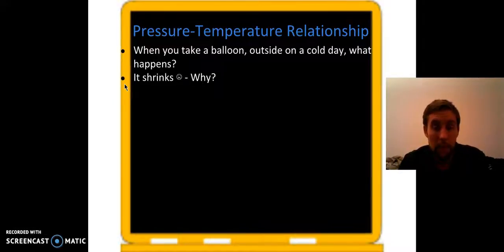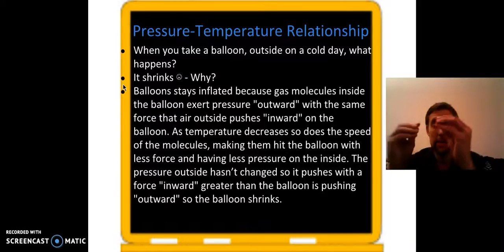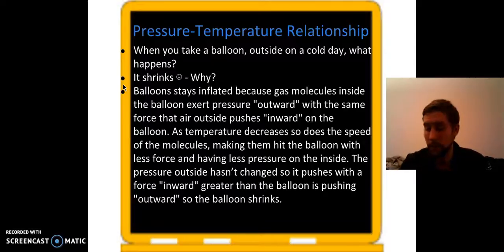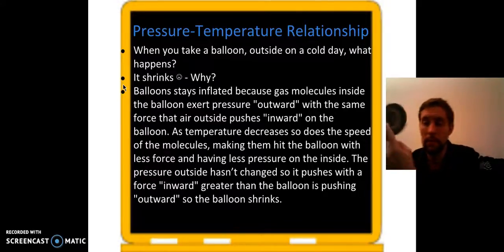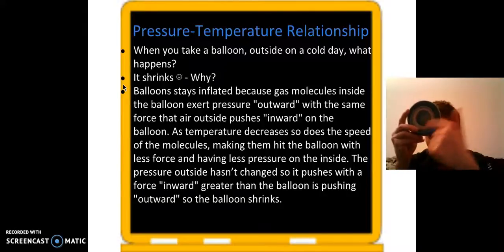Why? Well, this is the part where kinetic molecular theory ties in really well. Why is that balloon becoming smaller? It's not losing any particles. The balloon's not losing the helium or whatever gas you have in there. A balloon stays inflated normally because the gas molecules on the inside are bouncing around, putting pressure on the outside of the balloon. So if this is my balloon, there are little particles bouncing around here. They're hitting the outside walls, putting pressure on the outside of this thing.